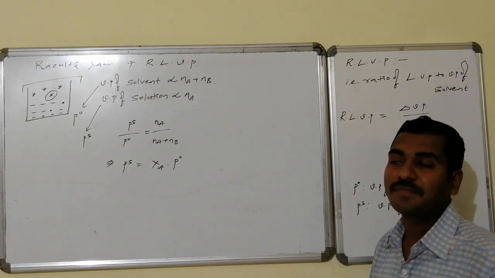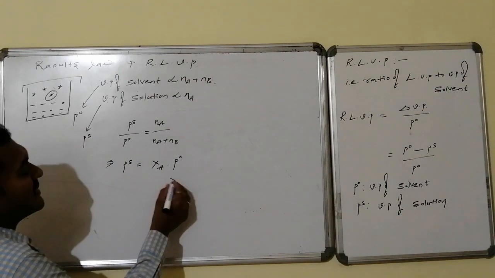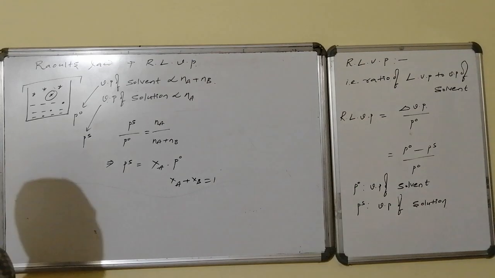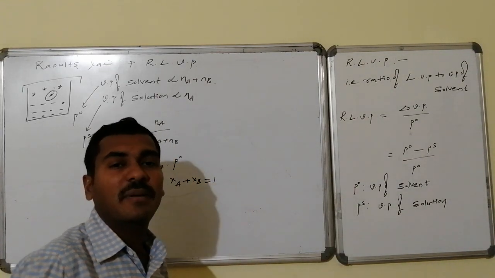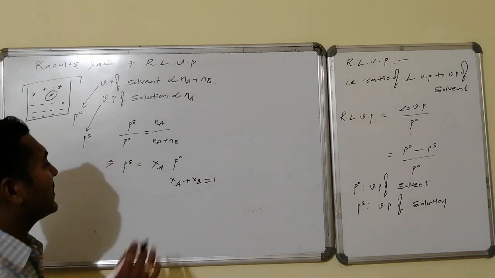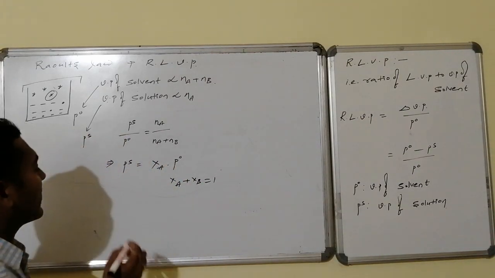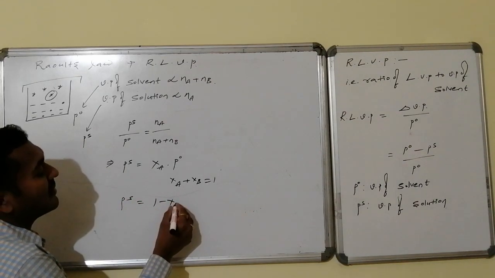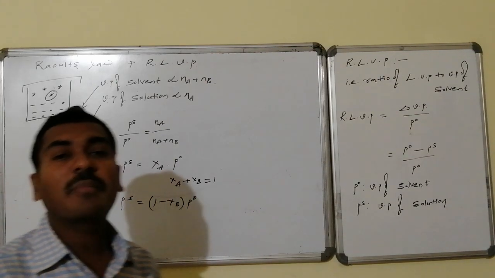Mole fraction of A. From a binary mixture, we know that Xa plus Xb becomes equal to unity, because it is a binary solution. Xa can be written as 1 minus Xb. So if I write, Ps becomes equal to P0 times (1 minus Xb).